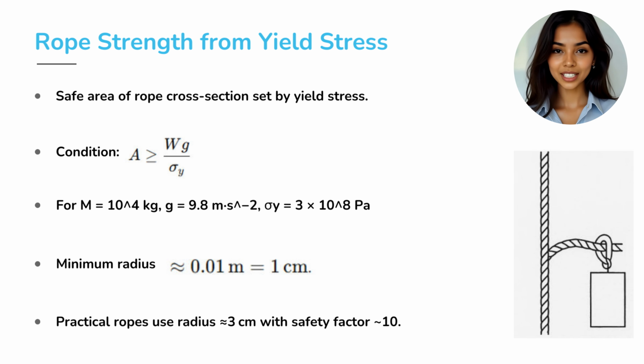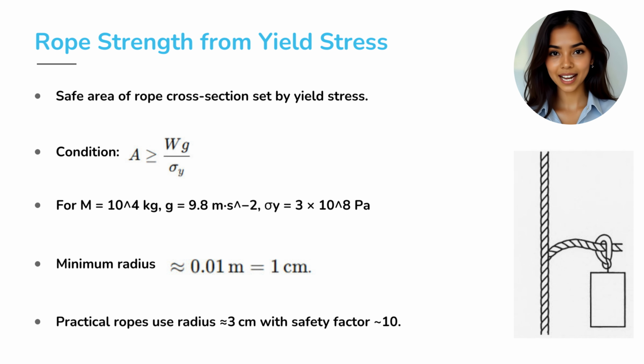Now imagine a crane lifting 10,000 kilograms. The big question: how thick should the steel rope be so it doesn't snap? The condition is, area A must be greater than or equal to weight times g divided by yield stress. A ≥ (M g) / σ_y, where M is the mass, g is acceleration due to gravity, and σ_y is the yield stress.